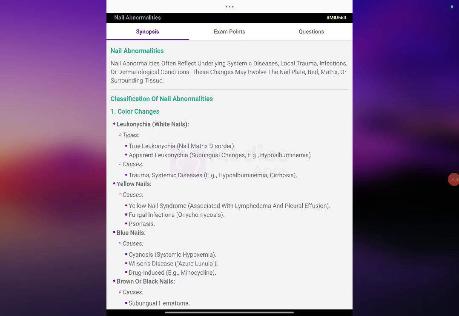Nail abnormalities often reflect underlying systemic diseases, local trauma, infection, or a dermatological condition. These changes may involve the nail plate, bed, matrix, or the surrounding tissue. Classification of nail abnormalities: color change.